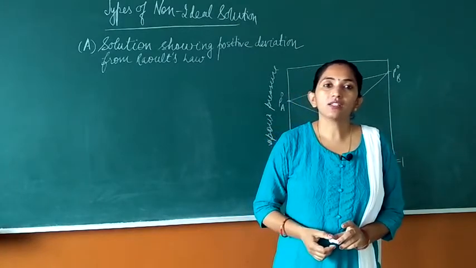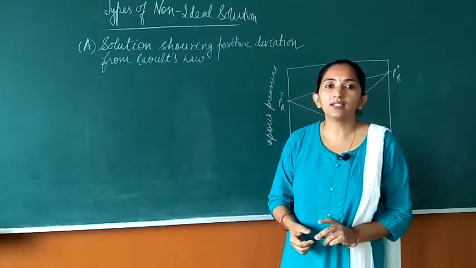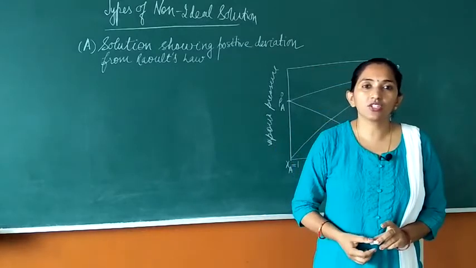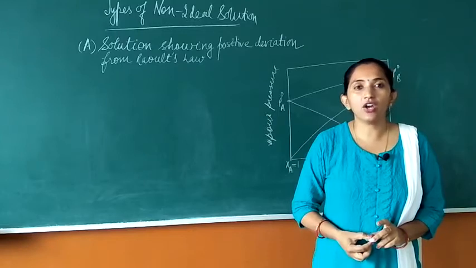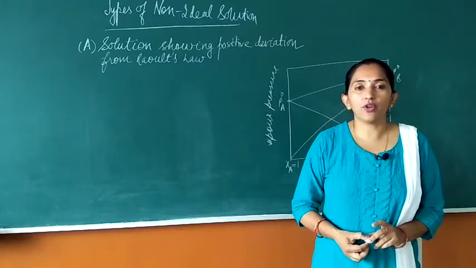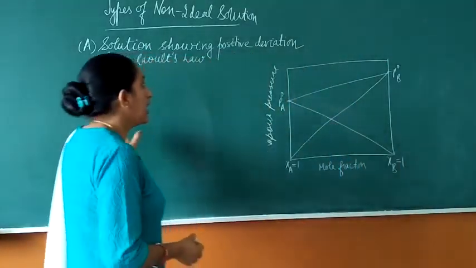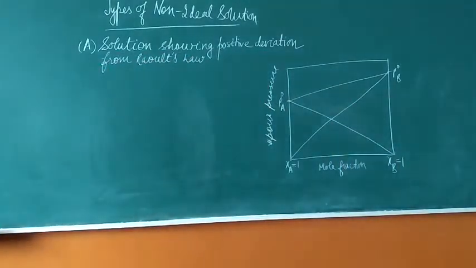So first one is the solution showing positive deviation from Raoult's law. As the name itself suggests, it is showing positive deviation, that means the vapor pressure of the solution at any composition will be greater than predicted from Raoult's law. That is, the solution will show a vapor pressure higher than the vapor pressure predicted from Raoult's law.